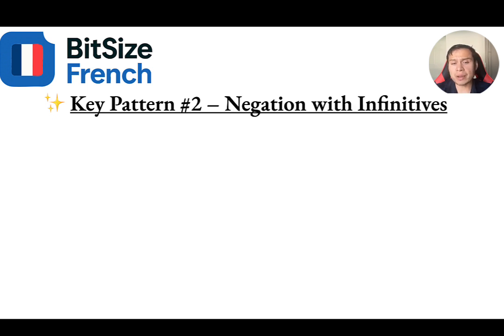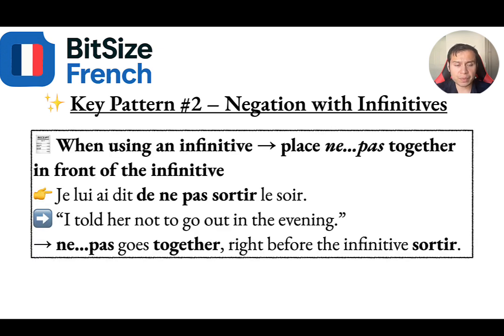Now let's take a look at key pattern number two: negations with infinitives. When using an infinitive, for example, sortir in our previous example, we place the ne pas together in front of the infinitive. For example, je lui ai dit de ne pas sortir le soir. I told her not to go out in the evening. So ne pas goes together right before the infinitive sortir. That's key pattern number two.